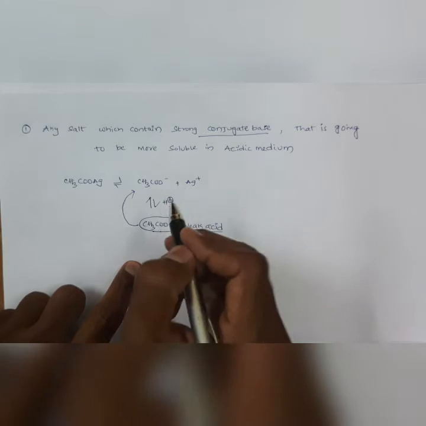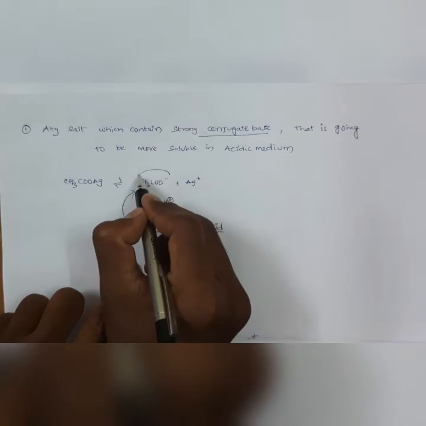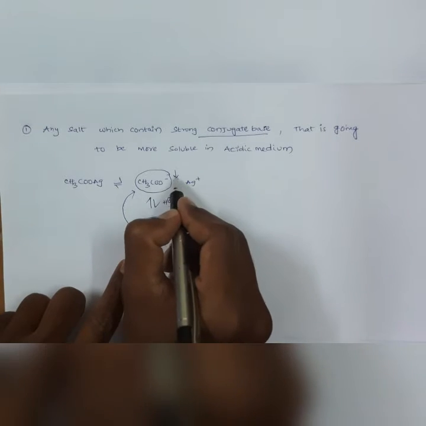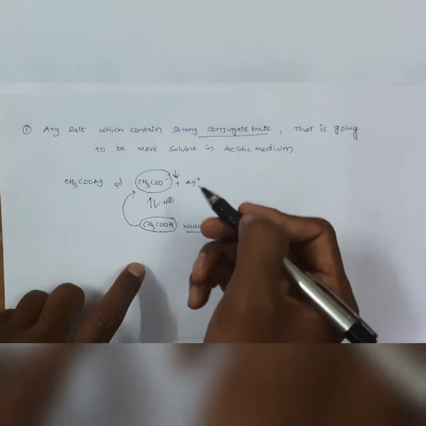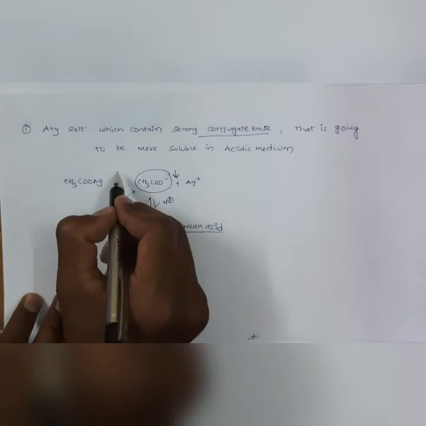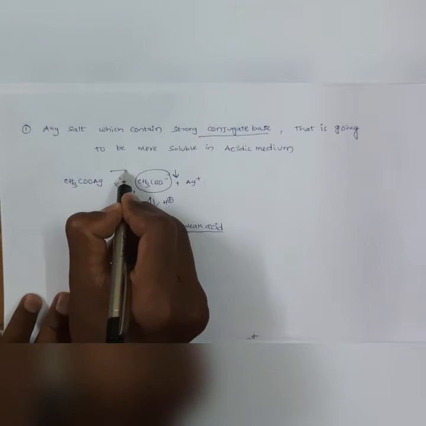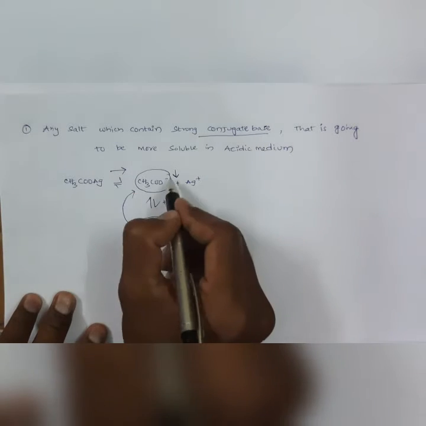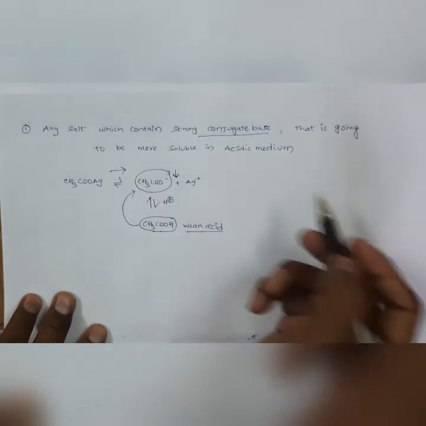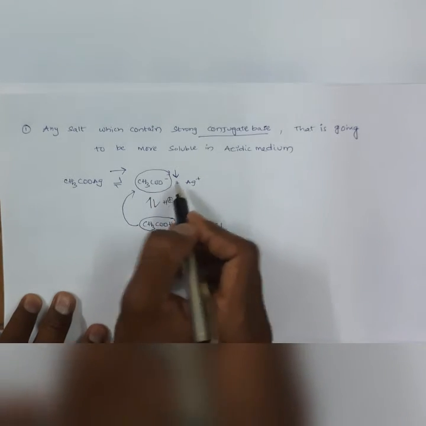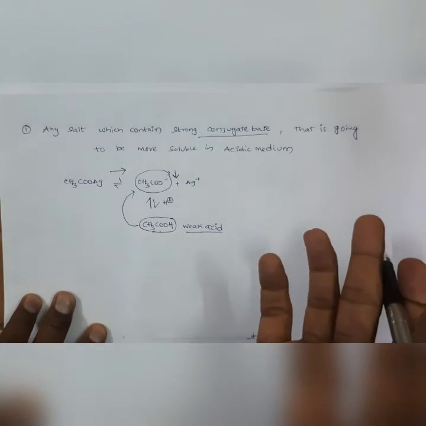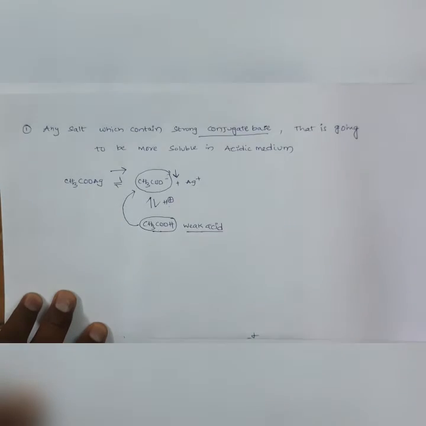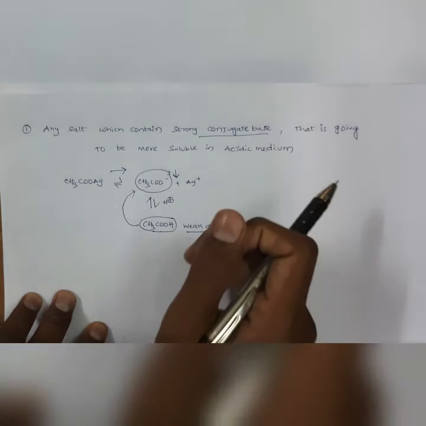So according to Le Chatelier's principle, as the concentration of acetate ion decreases, the equilibrium will shift towards the forward direction, to the right side, to stabilize the concentration.